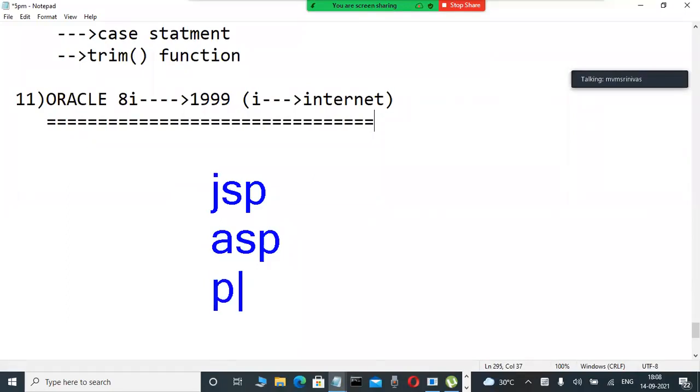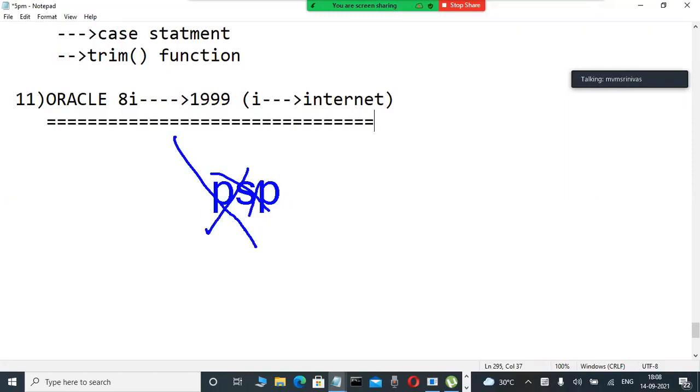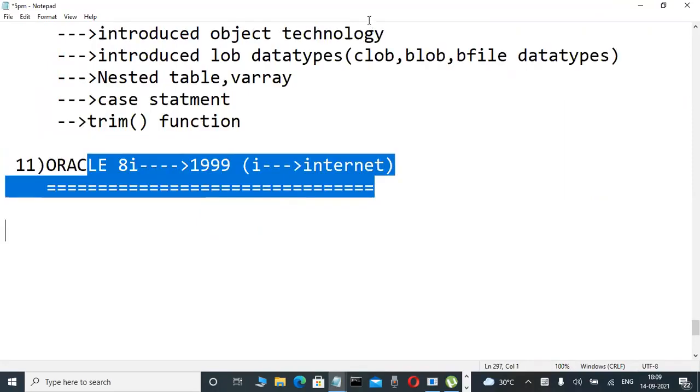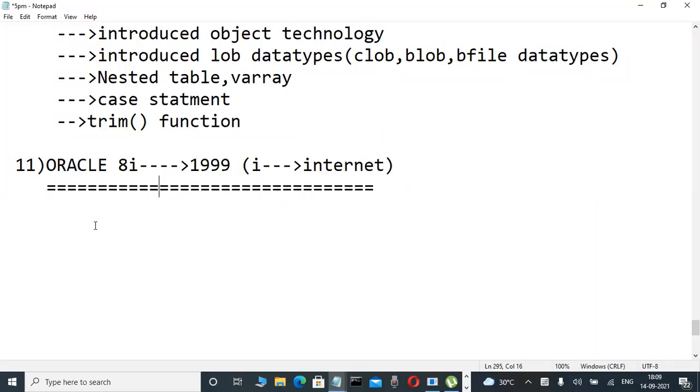PHP developers have PHP. Similarly, Oracle also introduced a web-based application, PSP, PL/SQL server pages. But unfortunately it was a failure and nobody prefers it, so we are not discussing it.